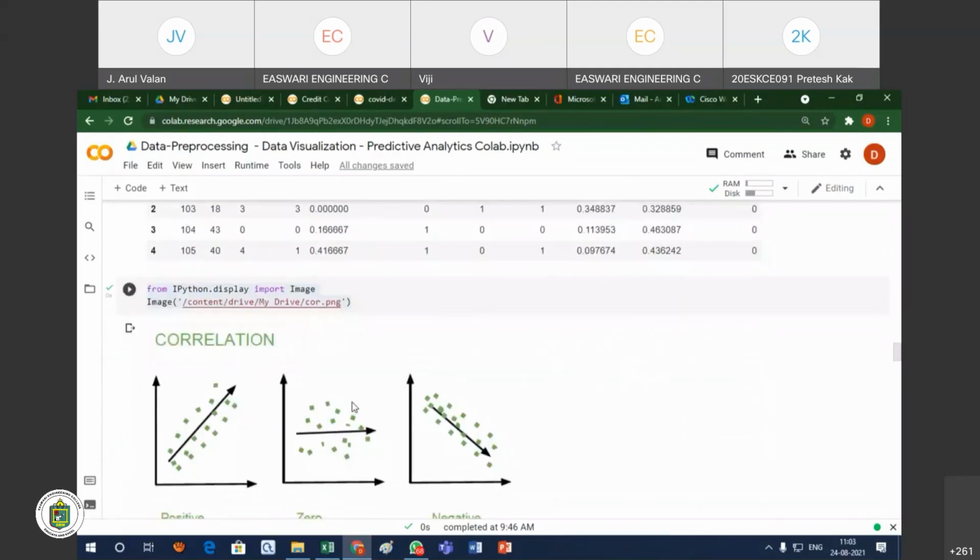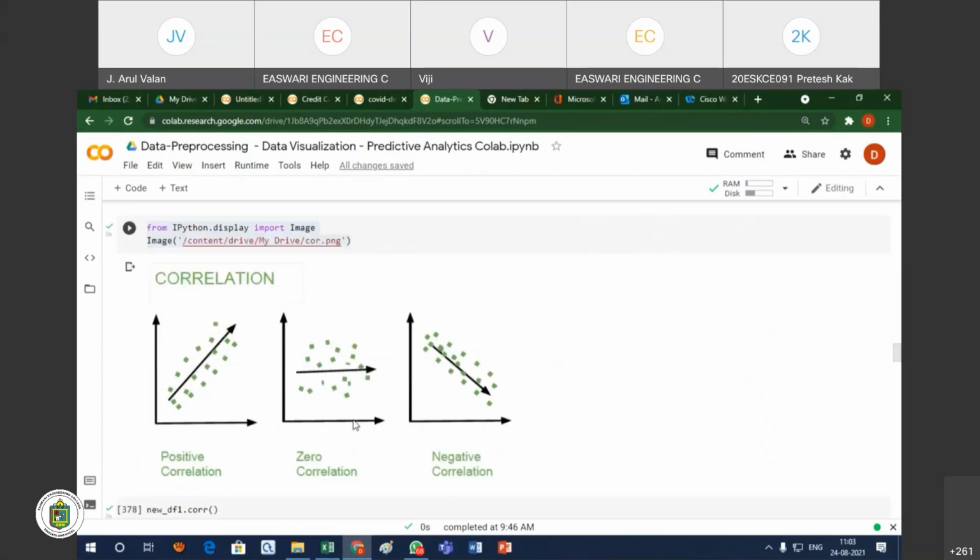Another important thing is, what is the association between the attributes? Totally we have 11 attributes. What is the correlation among the attributes? There are three kinds of correlation: one is positive correlation, another is zero correlation, and another is negative correlation.